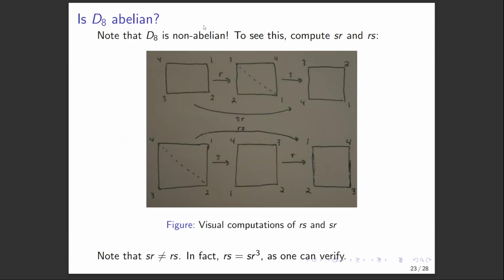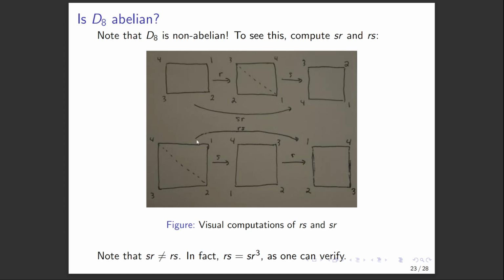Note now that D8 is non-abelian. So to see this, let's just compute SR and RS. SR, well, we compute R first, and we get this action on the square. And then we apply S to this resulting position that we have, and we get this setup.